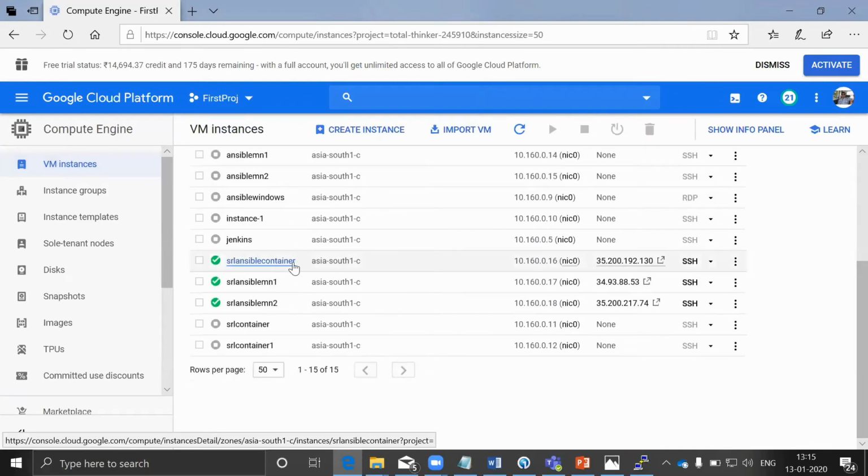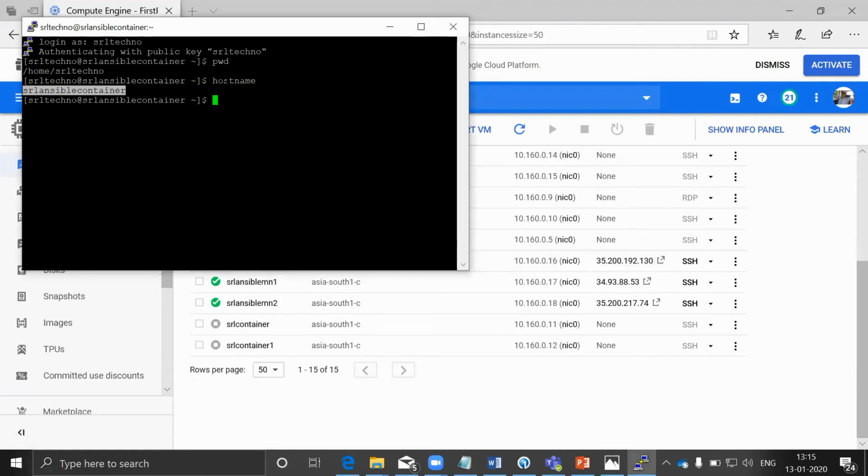SRO Ansible container. Okay. When I entered the host name, it gave the name of the container. So let's see what files are there. If you see, you don't have any files under our home directory. However, if you go to .ssh, SSH is a hidden file. Any files that start with a dot are hidden files.